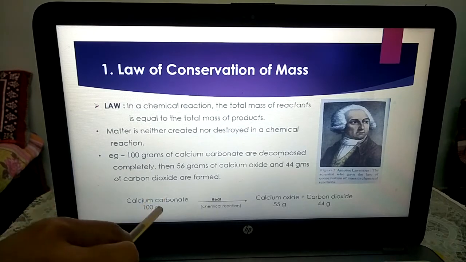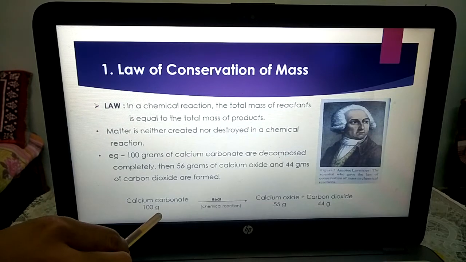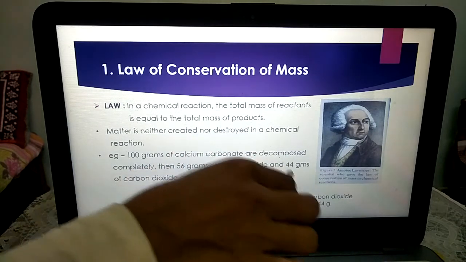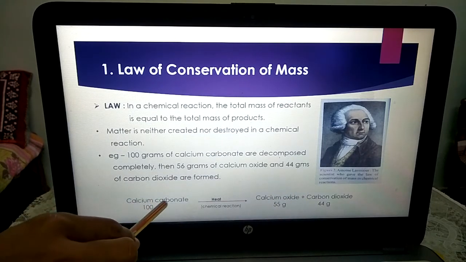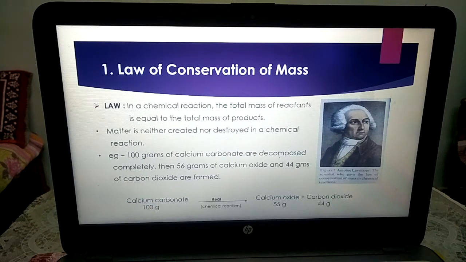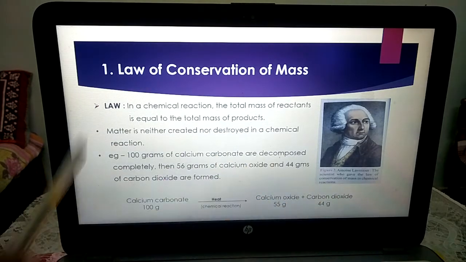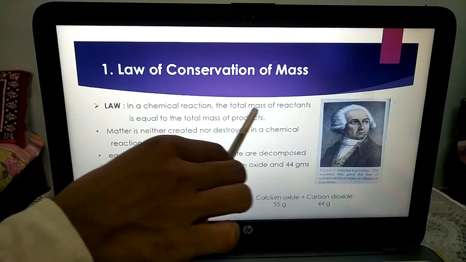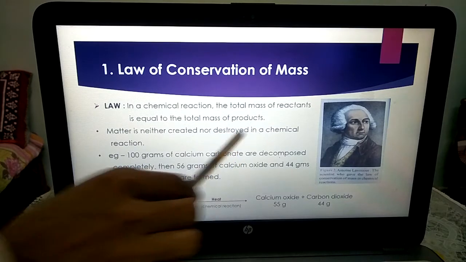The chemicals which are behind the arrow are known as reactants, and those forward of the arrow are known as products. The chemicals taking part in the reaction are called reactants, and the chemicals formed after the reaction are called products. So that's why we say in a chemical reaction, the total mass of reactants is equal to the total mass of products.